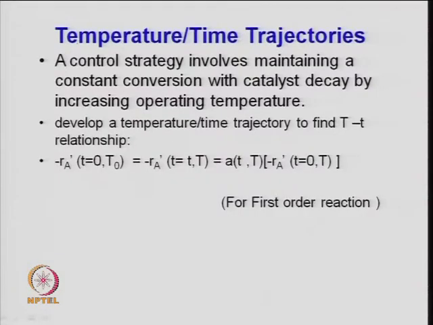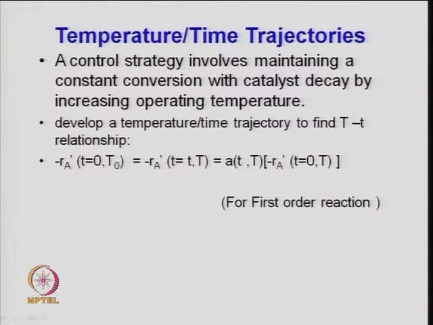So, that is very important, especially when the activity drops faster and regeneration is not possible. Say in the case of a fixed bed reactor, the regeneration of catalyst may be difficult. So, in order to maintain the activity, after say 6 months of operation, the temperature can be increased by 10 degrees centigrade or 50 degrees centigrade, up to whatever the permissible limit is, in order to get higher productivity. And this is what I was talking about: to find out how much temperature is to be increased, you need to find a temperature time trajectory, right.